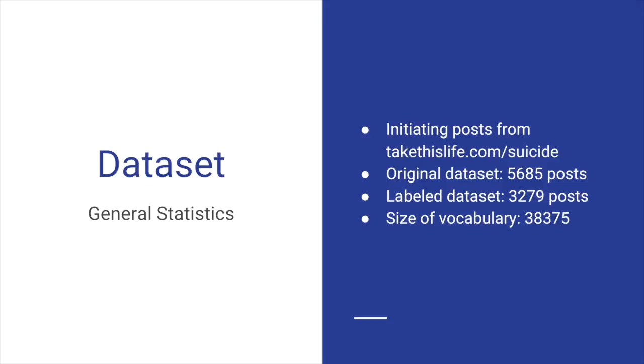Our data is scraped from the suicide subforum of takethislife.com. We scraped the initiating post, yielding 5,700 pieces of text. We crowdsourced labels using a web UI. The labels are on a scale of 1 to 5, 1 being suicide was imminent and 5 being had not yet contemplated suicide. We got almost 3,300 labels. The label data used a vocabulary size of about 38,000.